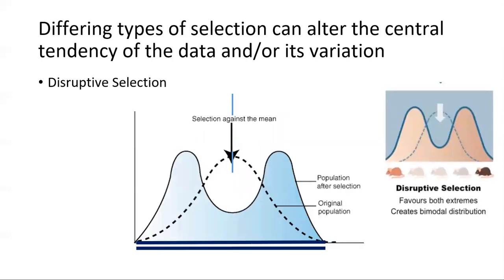And here we see disruptive selection, where the pressure selects against the mean and results in a bimodal distribution of the population, with the central tendencies being towards the extremes.